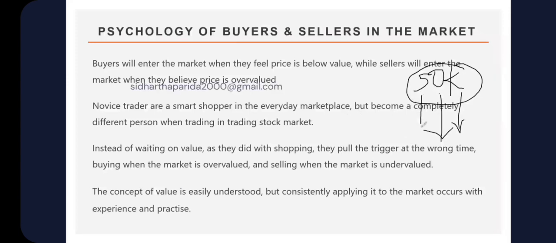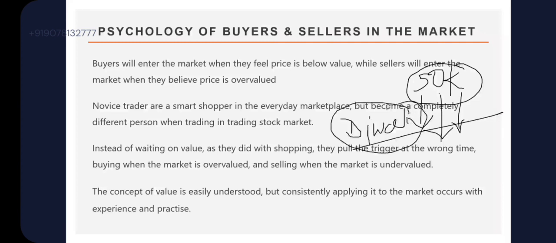What I'm saying is that for any product available at 50,000, a smart shopper will see if there is any festival coming up. For example, if Diwali is coming up, they will wait till Diwali to see whether the price can auction lower and come with some offer. Because normally during festivals, offers start, right? So they will wait to see whether the price comes lower, and then they will buy aggressively.